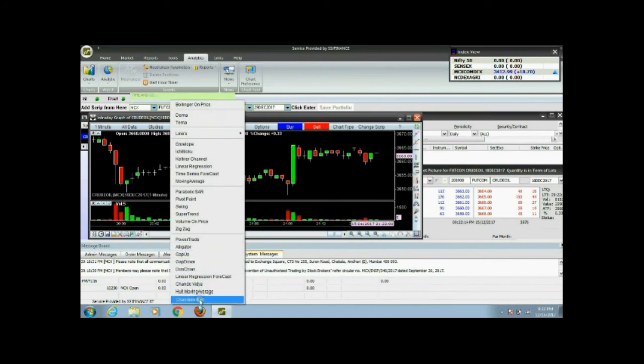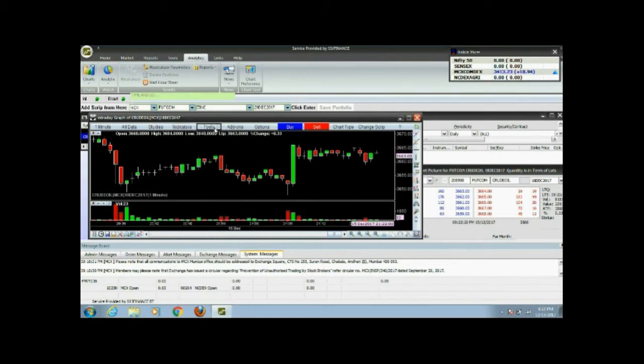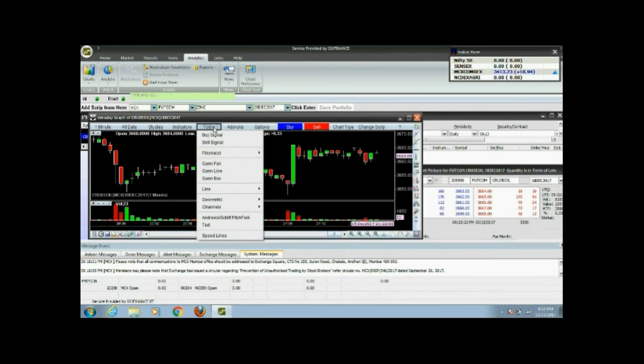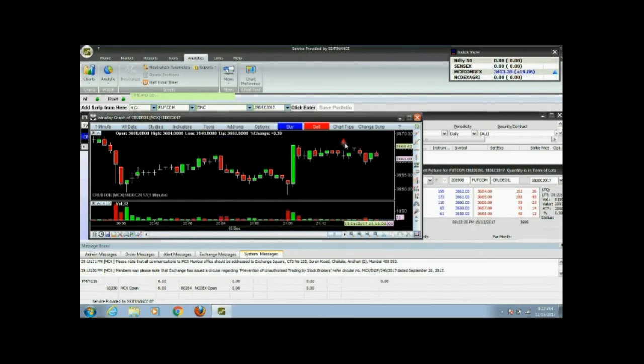Indicators help you get a feel of what can be predicted next, what can be the next option, gap up, and all the details which are available. Setting of the graph is very important, and you should have detailed knowledge about candlesticks. Each candlestick has a meaning, and it resembles the future of that.